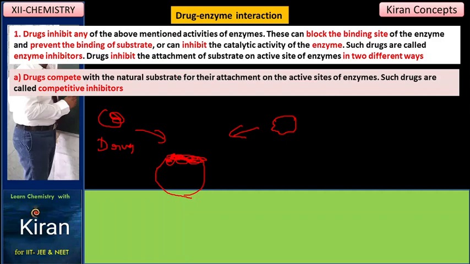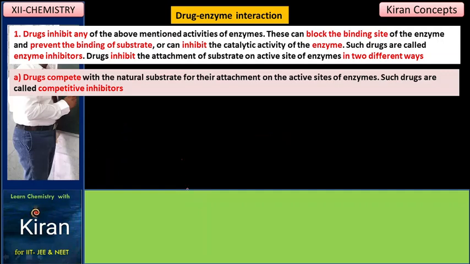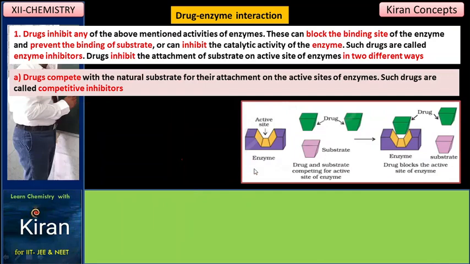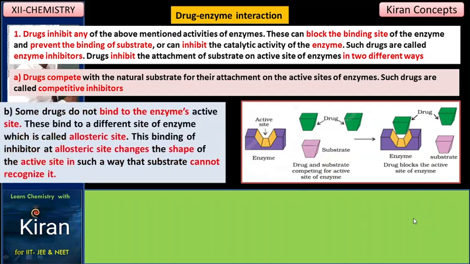Such drugs are competitive inhibitors. These will come fast and occupy the space. Hence, these drugs are called competitive inhibitors. See here, enzyme, substrate. Before the substrate, the drug comes and occupies the space. The drug blocks the active site of the enzyme.